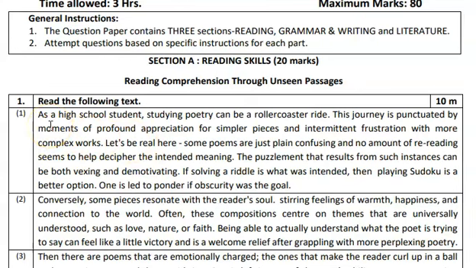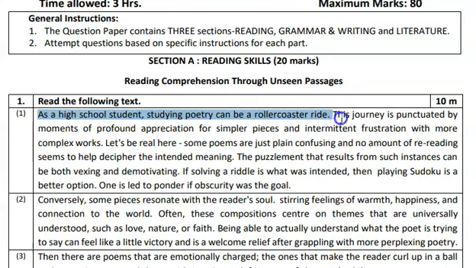So let us read the first sentence once again. It says, as a high school student, studying poetry can be a roller coaster ride. Suppose you do not understand the meaning of this particular sentence. Then you read the next sentence. Its meaning will automatically become clear to you.